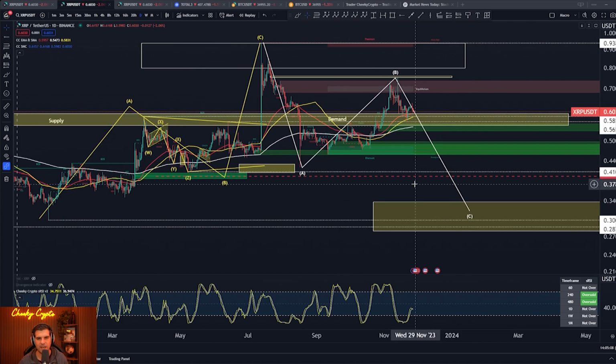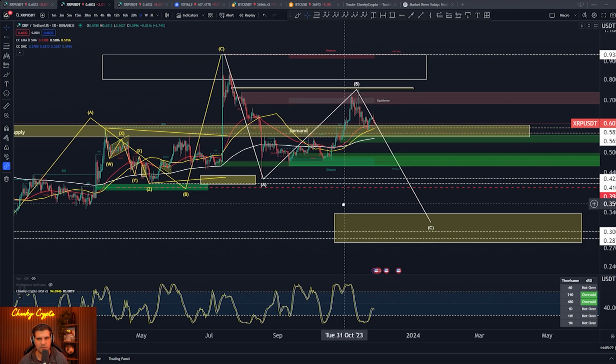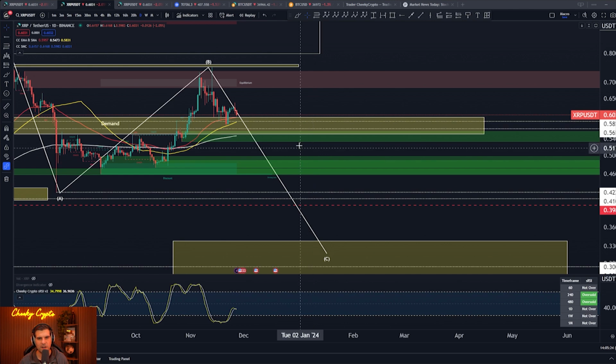Hopefully we don't go down that low. A little bit of slippage for sure I am expecting here, but it doesn't have to go down as low as this, because my minimum expectation would be basically a double bottom with the wick that we saw previously at 42.26. So for the most part, I'm not too concerned.